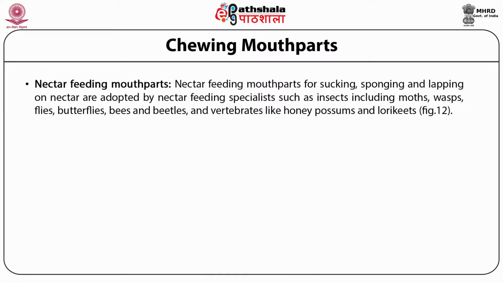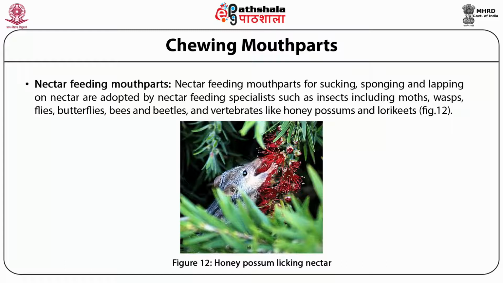Nectar-feeding mouthparts. Nectar-feeding mouthparts for sucking, sponging, and lapping on nectar are adopted by nectar-feeding specialists such as insects, including moths, wasps, flies, butterflies, bees, and beetles, and vertebrates like honey possums and lorikeets. This figure represents a honey possum licking nectar.